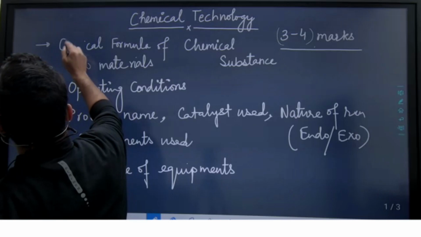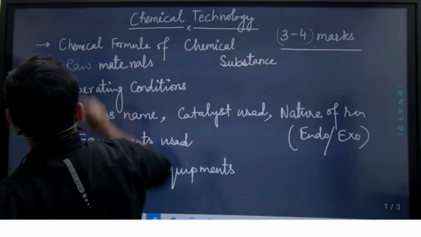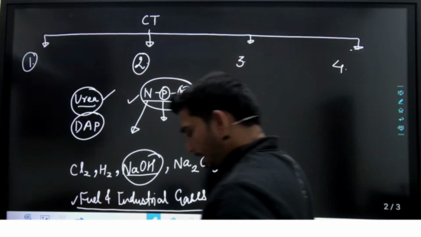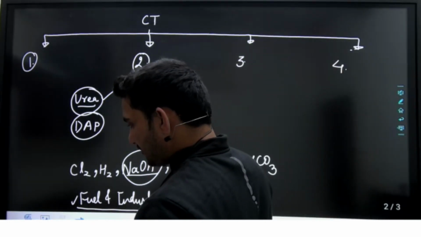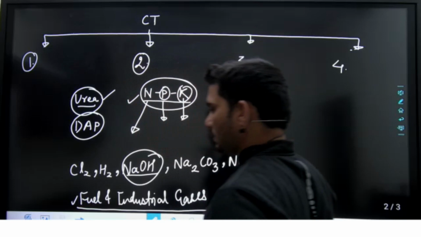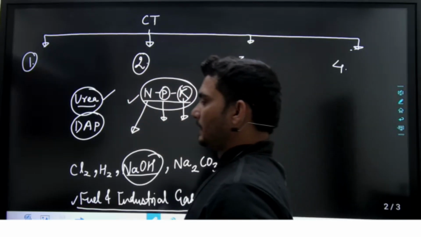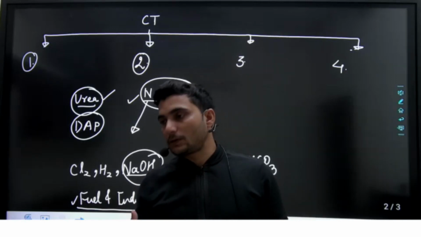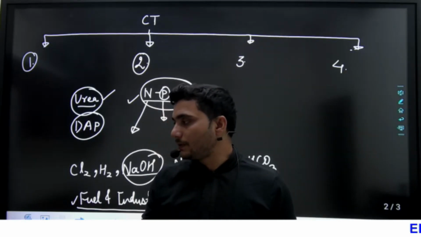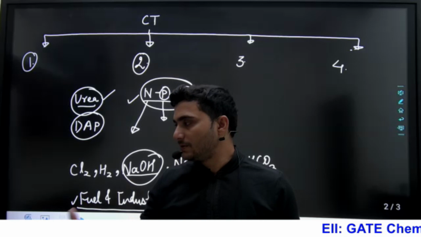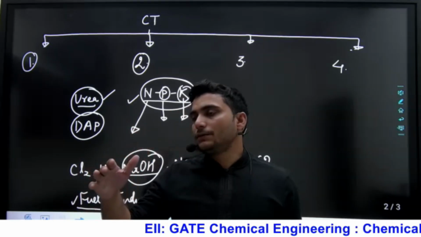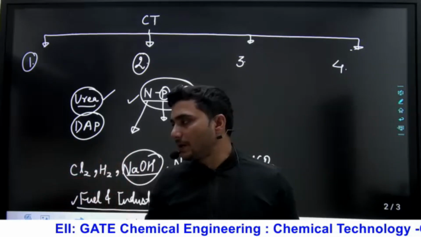Or on the basis of these points. After that, pulp and paper industry and petroleum industry. You know very well, if you deal with it, that is all about the petroleum industry. Petroleum industry in itself is a separate branch. And here we want to complete the chemical technology in just 4 to 5 days.